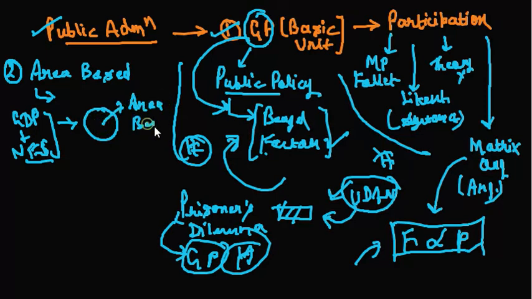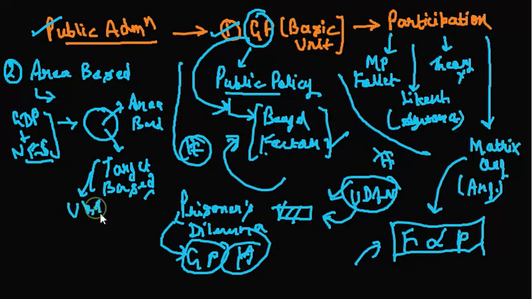Area based, and we also have this idea of target based. These schemes were not pan India schemes; they were for a particular area. For example, if a drought prone area is there, they will focus over there. Similarly, target based basically means that you are not giving something like universal basic income, but you are focusing on a particular target, for example SC, ST, OBC or something like that. So target and area based. But these models failed